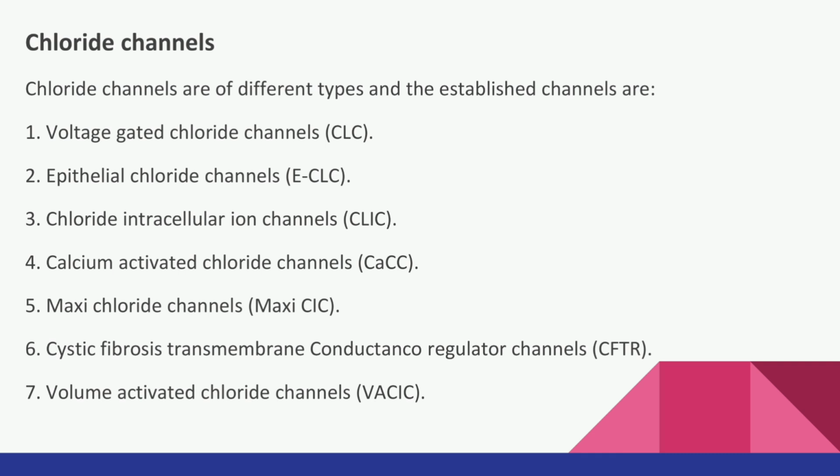Fourth, CACC, which is calcium activated chloride channels. The fifth is MaxiCIC, the maxi chloride channels. Sixth is CFTR, the cystic fibrosis transmembrane conductance regulator channels. And the seventh is VACIC, which is volume activated chloride channels.